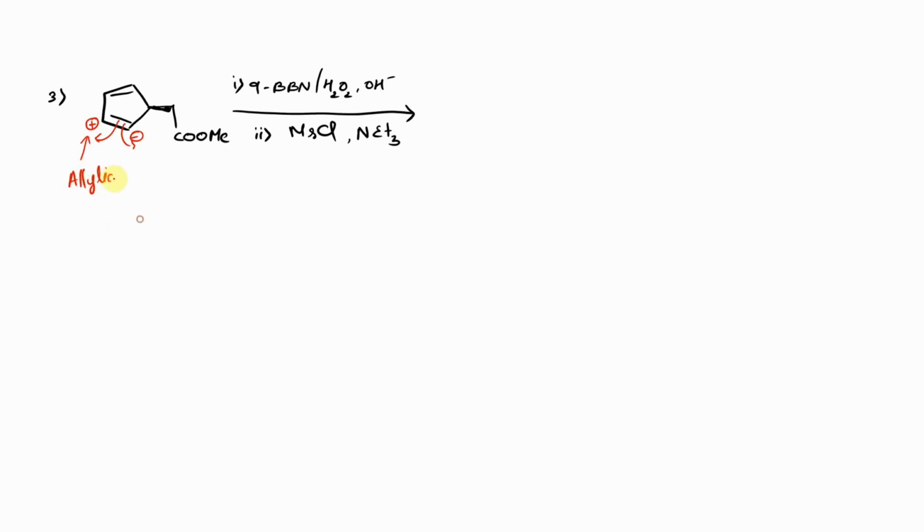That is because it is present next to a carbon which is attached to a carbon-carbon double bond. Since this allylic carbocation is formed, it is involved in resonance. That resonance leads to the carbocation shifting from this position to this position. Hence, it is said to be a more stable type of carbocation. Now, when you treat an allylic carbocation species with 9-BBN, the reaction takes place in such a way that it leads to the formation of a similar 9-BBN compound of hydroboration.